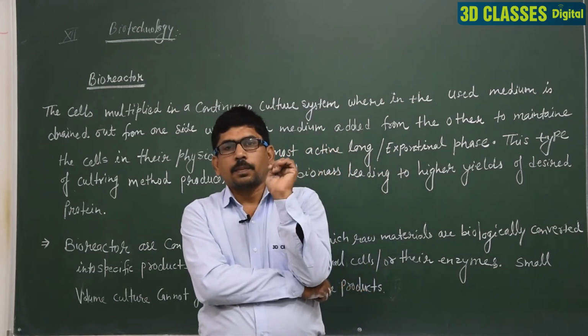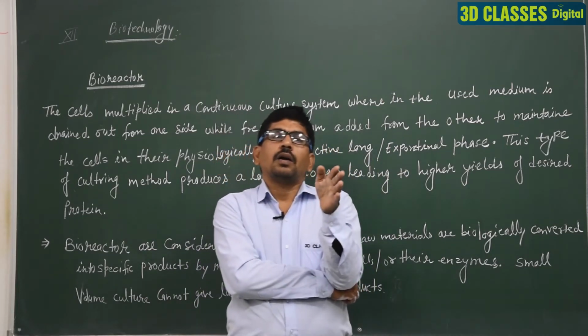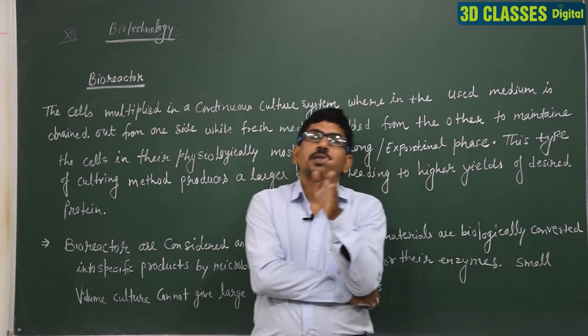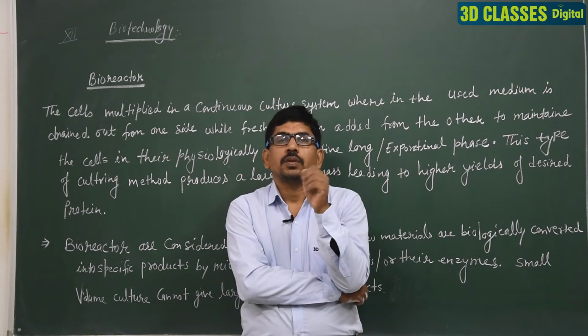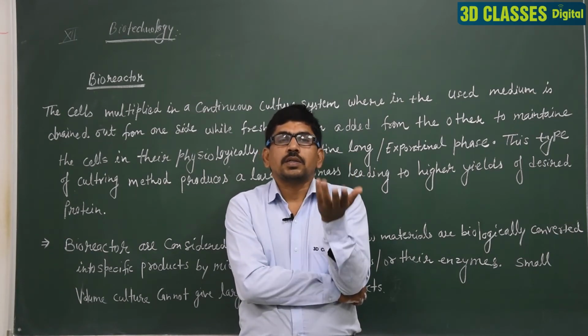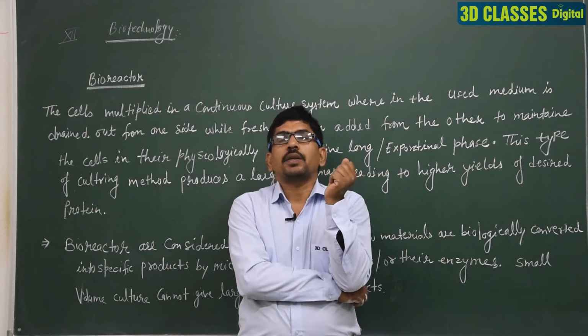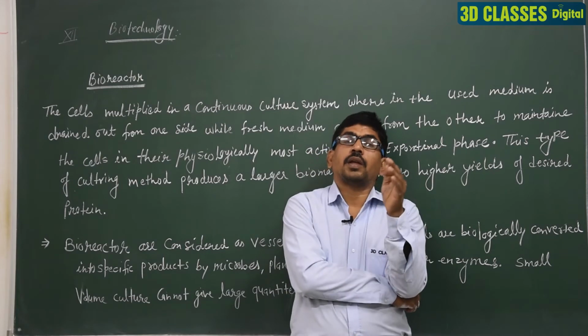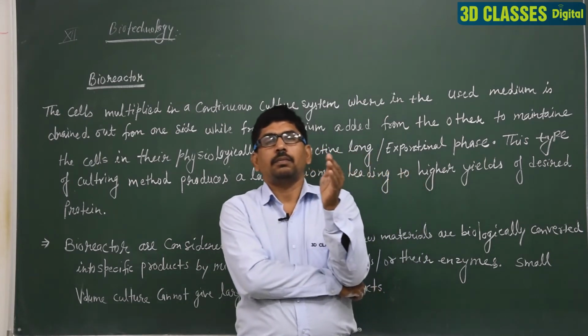Then we studied the detail of enzymes, the different types of enzymes and their roles in